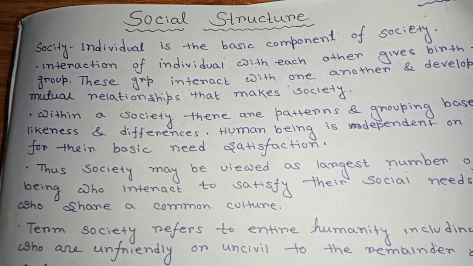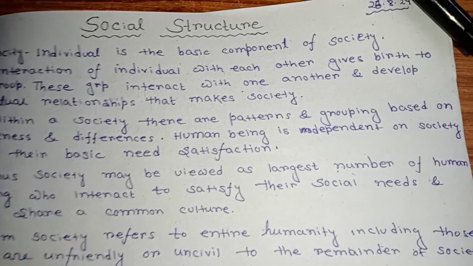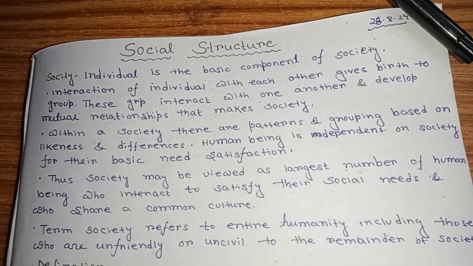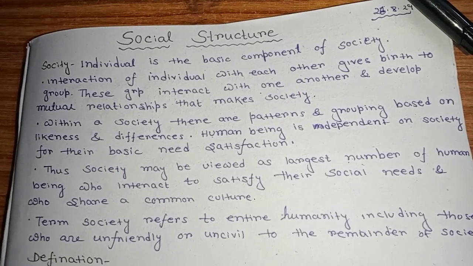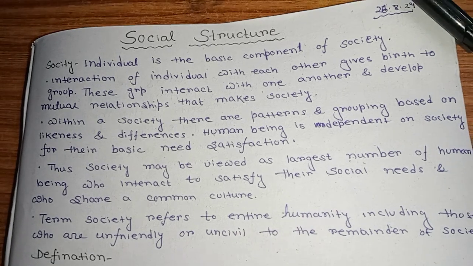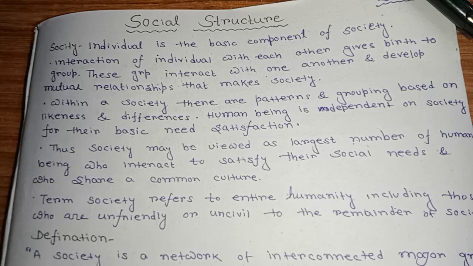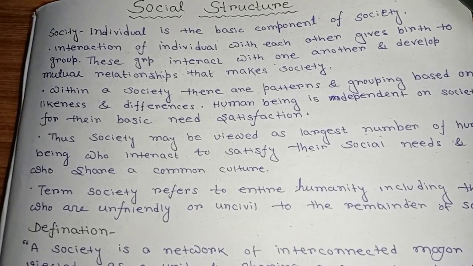The society may be viewed as the largest number of human beings who interact to meet their social needs and who share a common culture. In this line nothing is defined differently from the other line; it is the same.